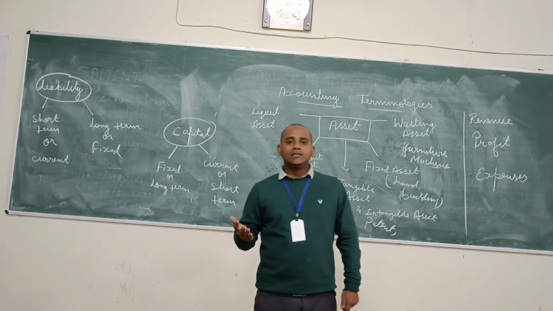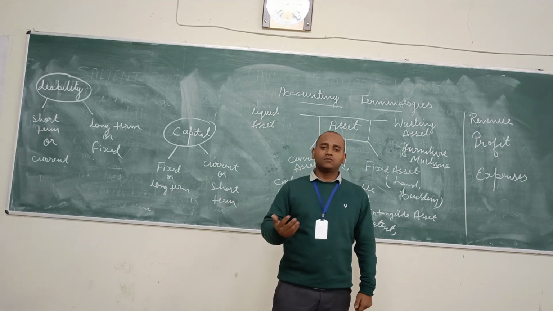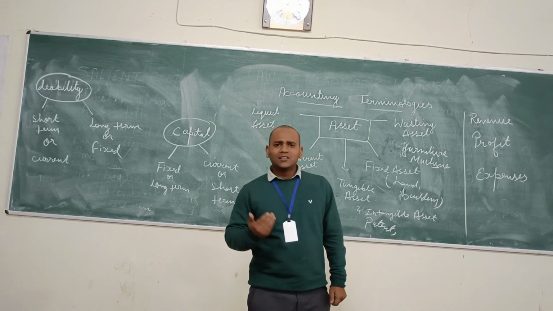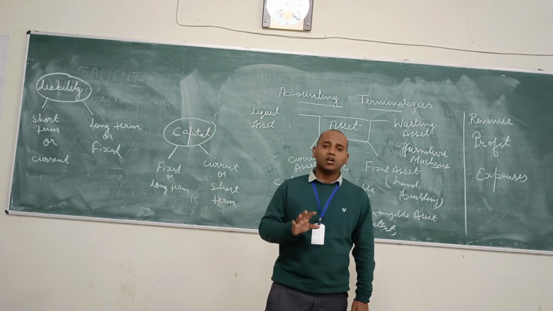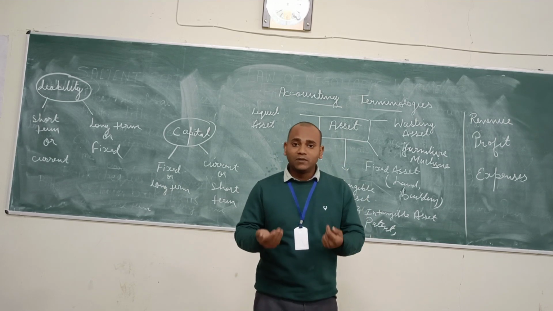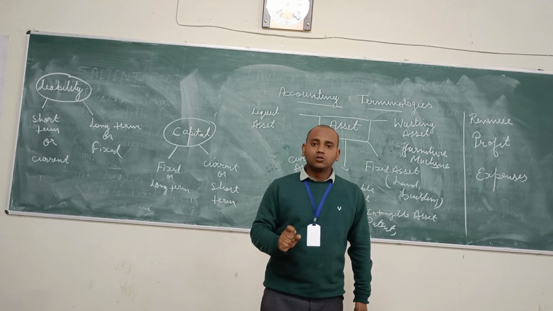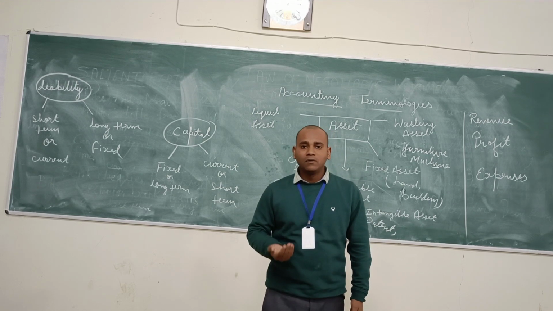There are different companies, there are different name and fame of the companies. So these are the things like patent, copyright, goodwill. This cannot be seen, but this can be felt. So it is also the property of any type of business.